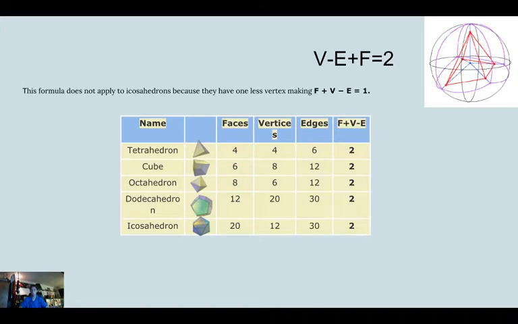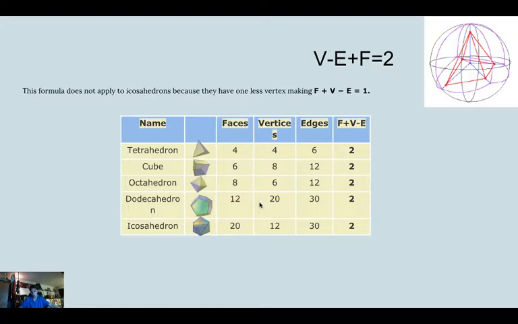The point is that it will always equal 2 for polyhedrons, or it will equal 1 for icosahedrons. So as you can see here, a tetrahedron has 4 faces, 4 vertices, 6 edges. If you were to plug in this formula, 4 minus 6, negative 2, plus 4, that equals 2. And it's just interesting how cube, same thing, 2.